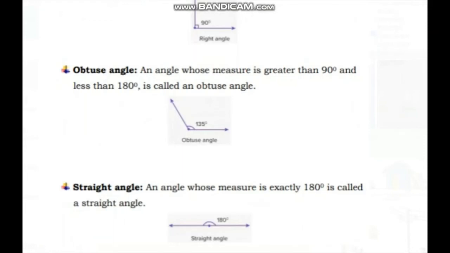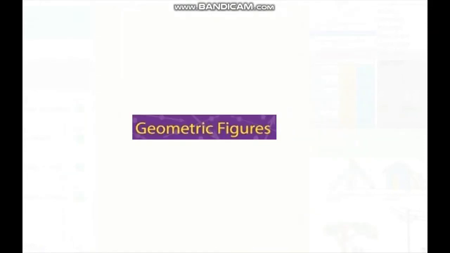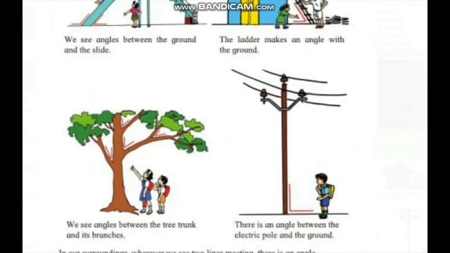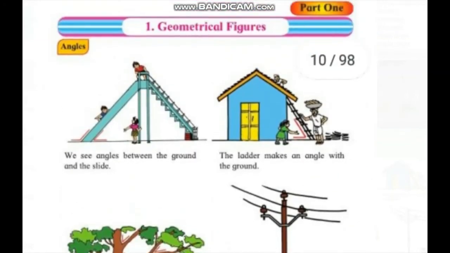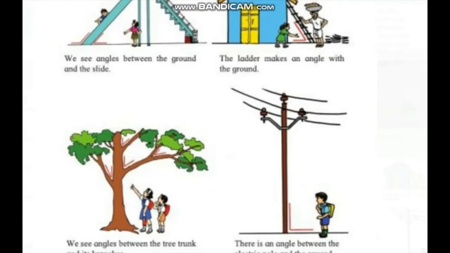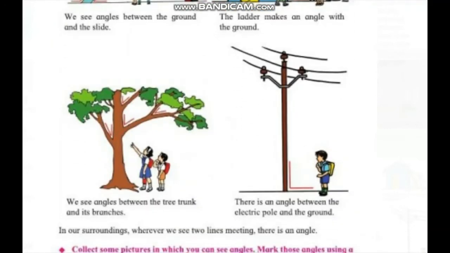Okay, next, today I would like to introduce the first lesson of fourth standard geometric figures. In this lesson, some examples are given. We see angles between the ground and the slide. Okay, and the ladder makes an angle with the ground. Okay, next, we see an angle between the tree trunk and its branches.